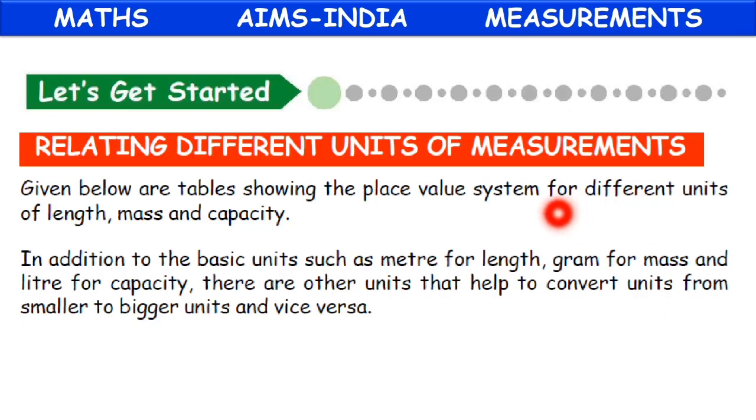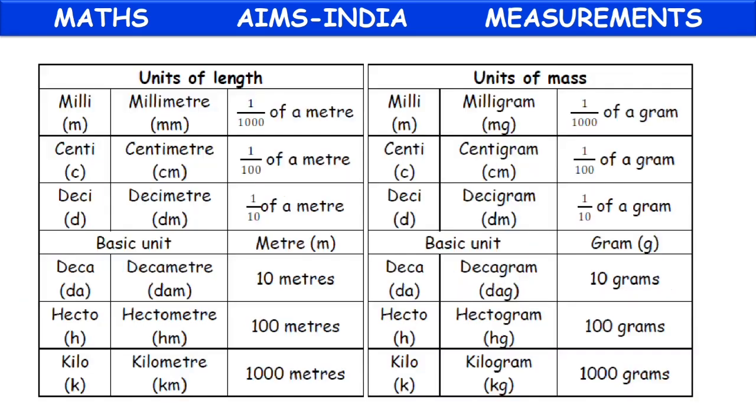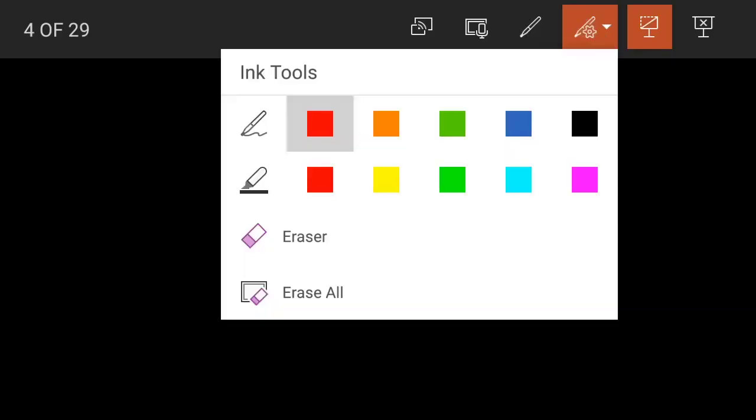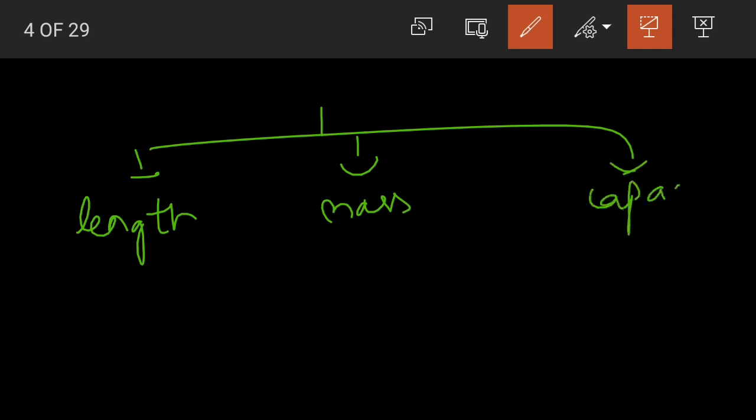Given below are the tables showing the place value system for different units of length, mass and capacity. In addition to the basic units such as meter for length, gram for mass and liter for capacity, there are other units that help to convert units from smaller to bigger units and vice versa. What is this? We already know when it comes to measurement, we have three categories. We can measure the length, we can measure the mass, and we can measure the capacity.